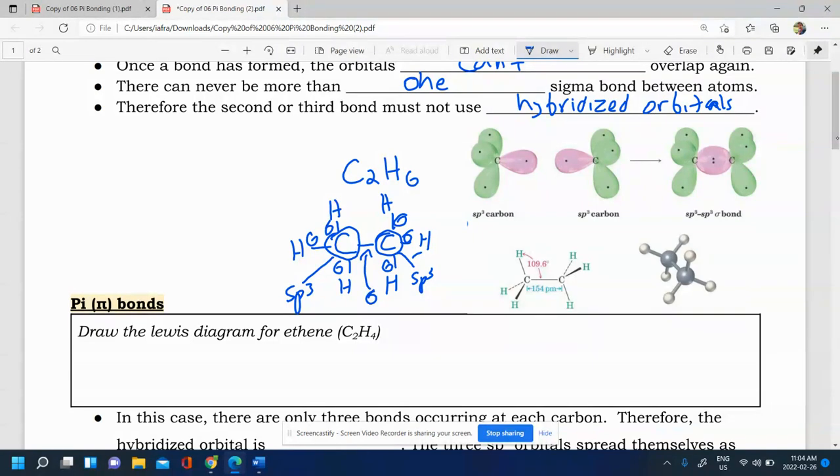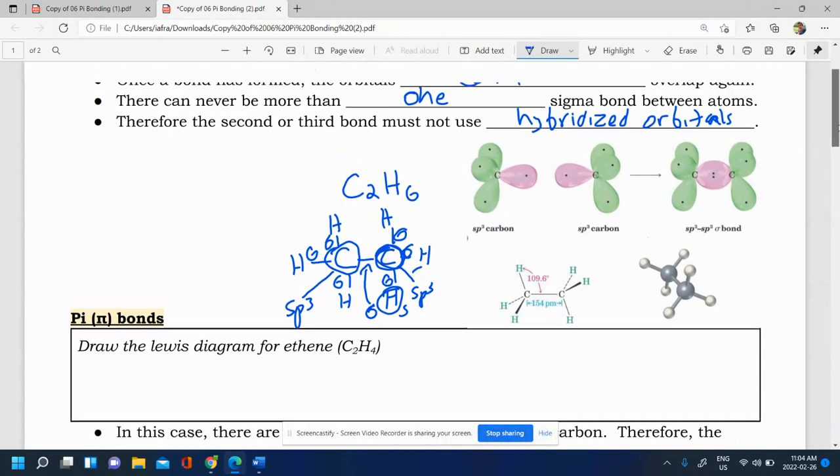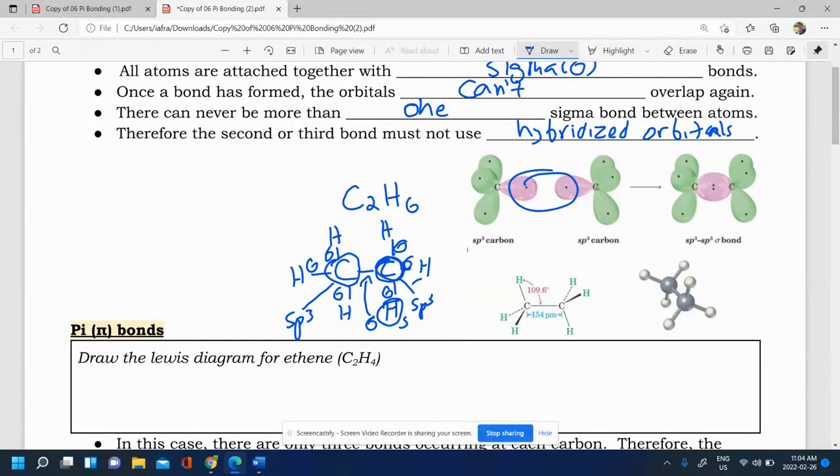The sigma bond formed between this carbon and this hydrogen is going to be a direct overlap between the s of hydrogen and the sp3 of carbon. And we didn't have to draw that. We're able to do that shorthand now because we can figure out hybridization just by looking at the electron regions. Now that's with only single bonds. We have this direct overlap forming the sigma. That's what that is forming there.